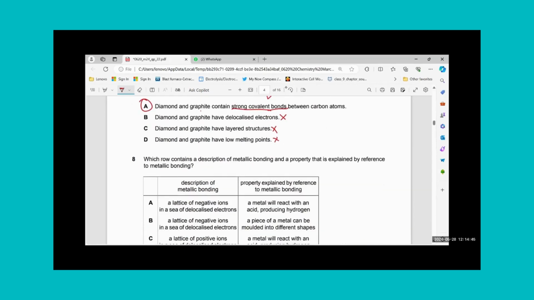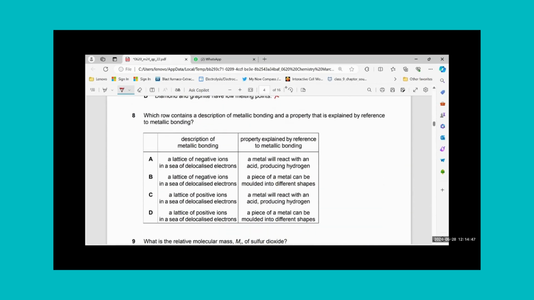Which row contains a description of metallic bonding and a property that is explained with reference to metallic bonding? That means we are going to explain these statements given with reference to metallic bonding. So the description of metallic bonding is a lattice of negative ions. No, it's a positive ion lattice. So I will cross these two. I'll go for these two.